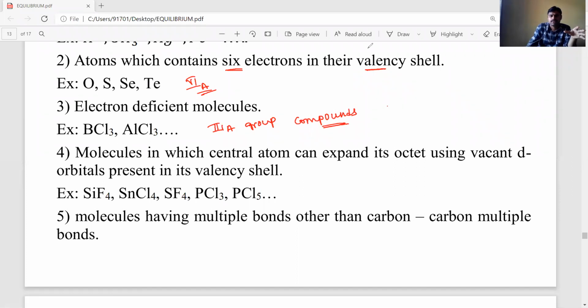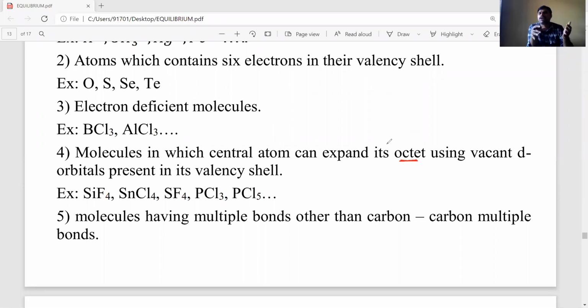Okay, students. Next, let's see the next example. Molecules in which the central atom can expand its octet electronic configuration. Octet means 8 electrons, but expanded means some molecules have a central atom with more than 8 electrons in the outermost shell.